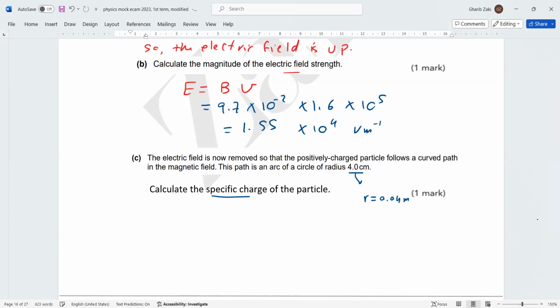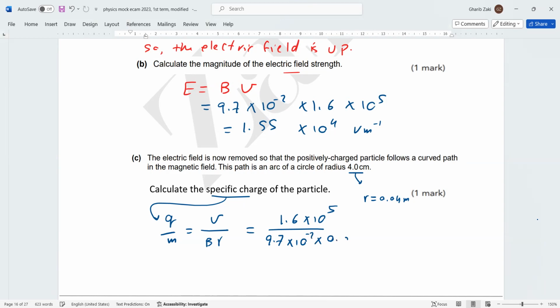Calculate the specific charge. Specific charge denoted by Q over M. It has a value. Of course, this is not an electron, so the charge is not given as that, this is just a particle. Then we use the formula V over BR. Because we already have the value of V, the speed, 1.6 multiply 10 power 5, divided by the magnetic flux density, which is given also in the figure, 9.7 multiply 10 to the power -2, multiply the radius in meter, 0.04.